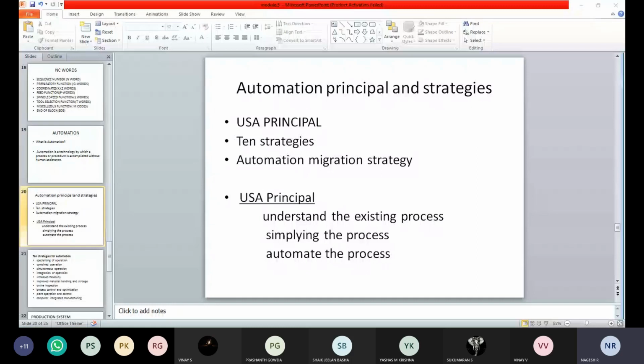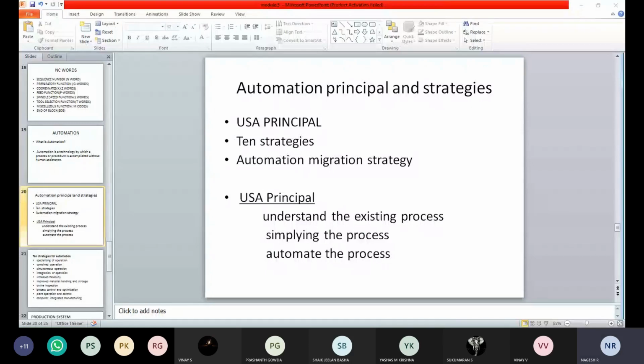So what is the input we are given for the previous existing process? What are the outputs we are going to get? What is the work carried out between the input and output? What are the different functions you are using to get the work done? What type of product are we going to get? What is the sequence of the production? All these are the things we need to consider.